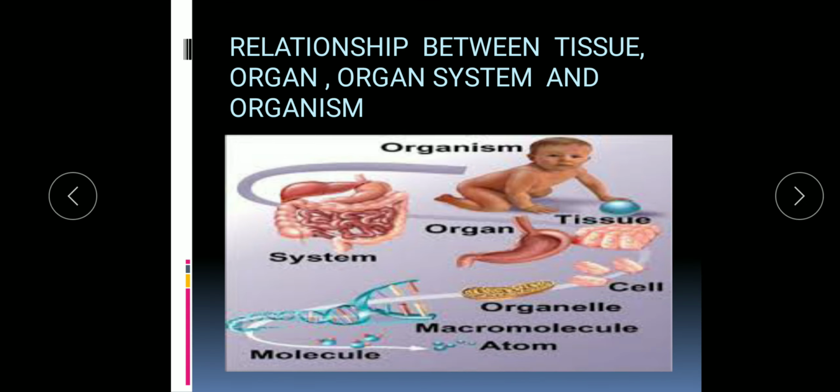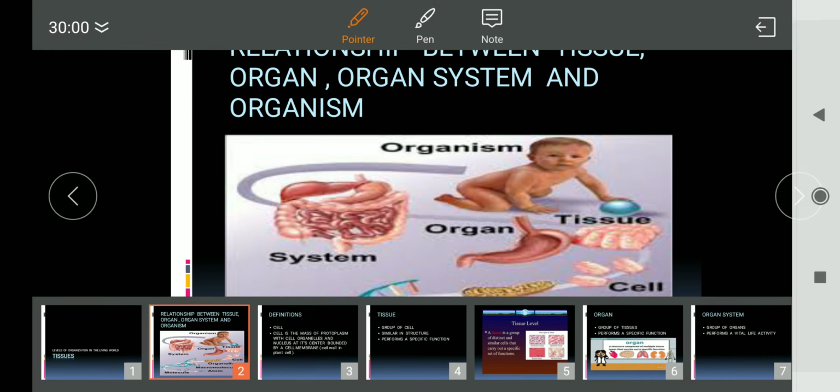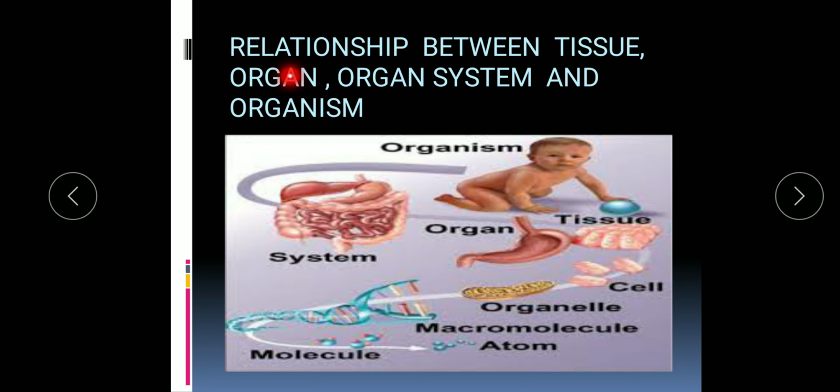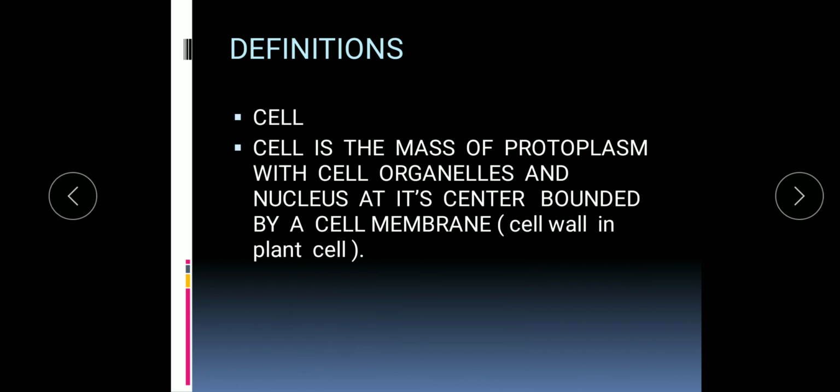Tissues will form organ. Different types of tissue which work together in a coordinated pattern and complete a specific function is known as organ. Then a group of organs which work together in a coordinated pattern and complete a vital life activity is known as organ system. And so many organ systems which work in coordinated pattern form an organism. So this is the relationship between the tissues, organs, organ system and organism. So let's study about it one by one.